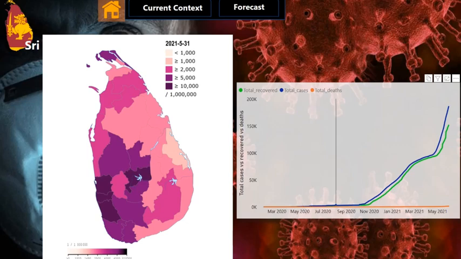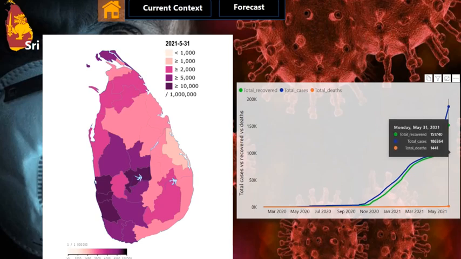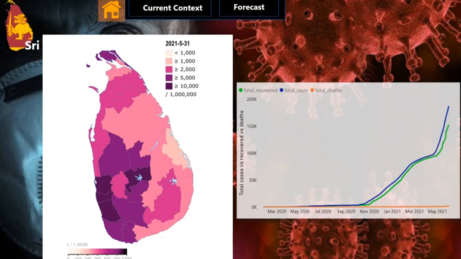And this chart shows the cumulative deaths, recovered and confirmed cases. On the date of May 31st, there were more than 186,000 confirmed cases, more than 151,000 recovered cases, and 1,441 deaths. So now we look at some further context.